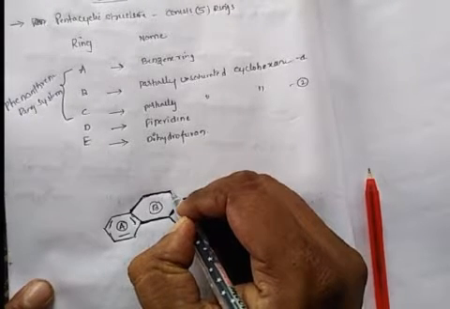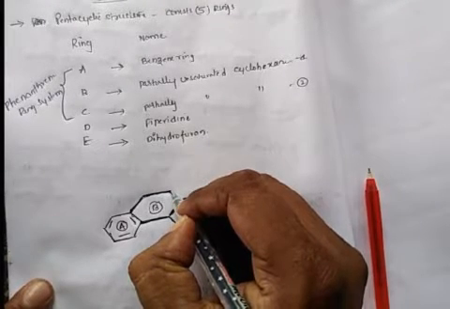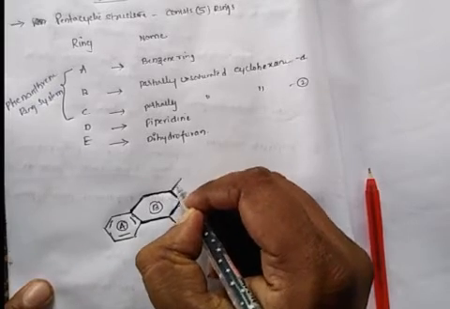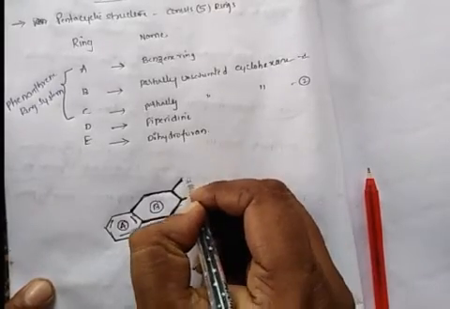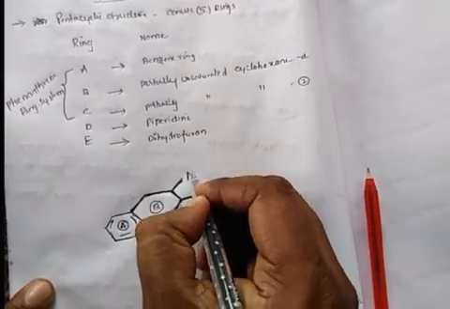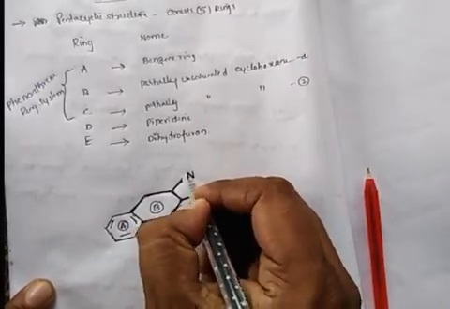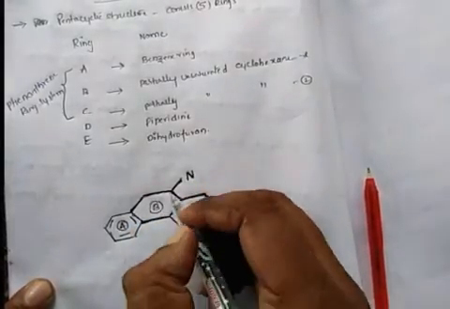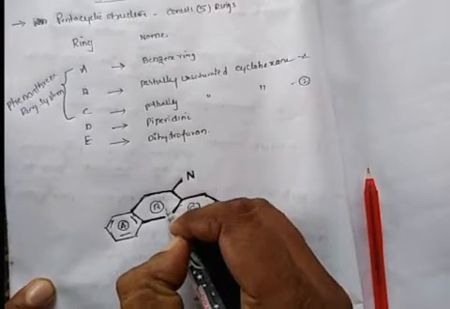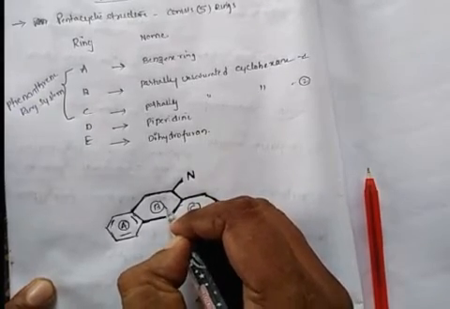We have a nitrogen. This is the nitrogen atom. To draw it, from here there is a bond.